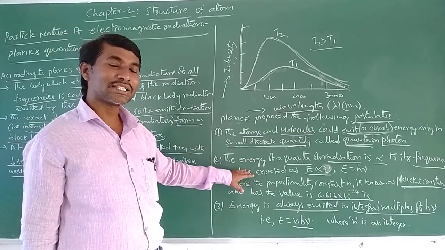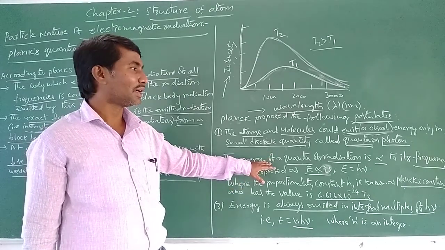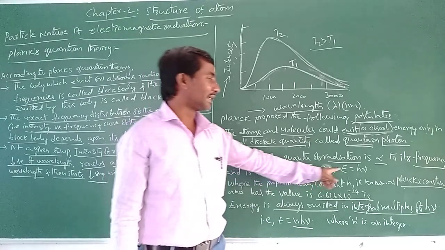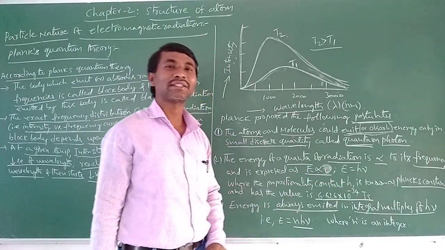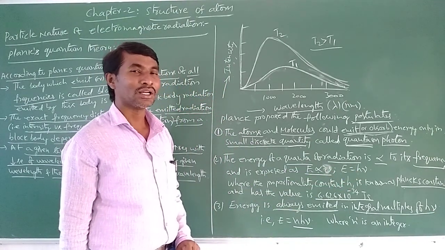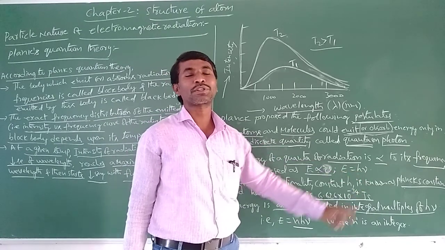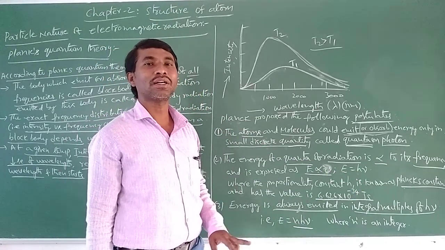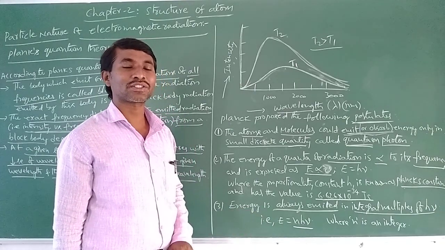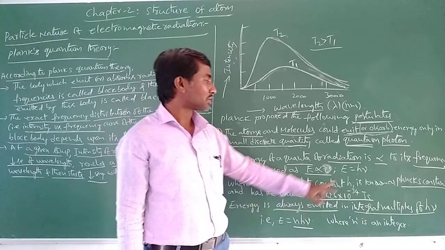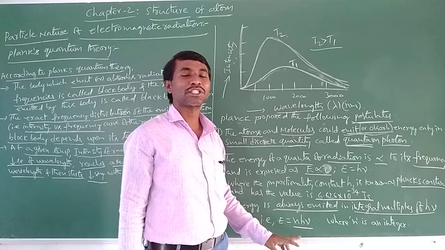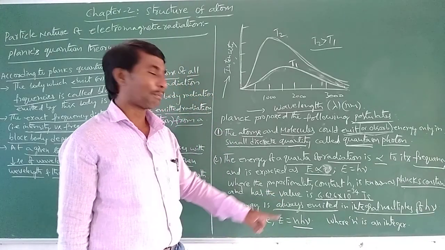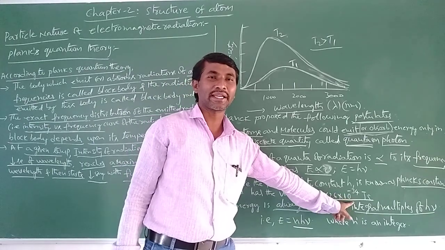The energy of quanta is directly proportional to its frequency, so you can write E equals h nu, where h is a proportionality constant called Planck's constant. Its value is 6.626 into 10 power minus 34 joule seconds.